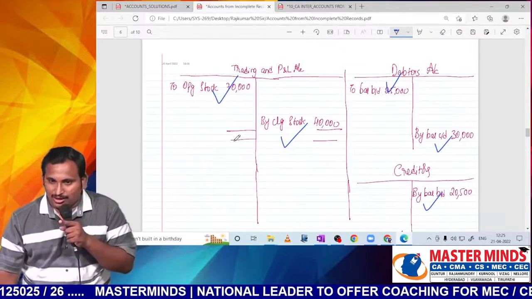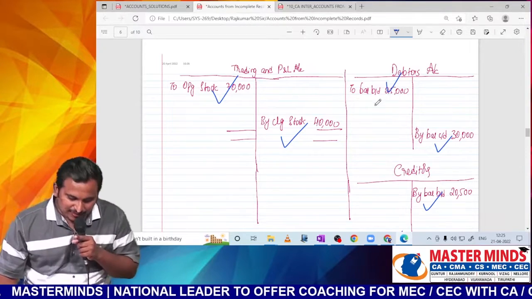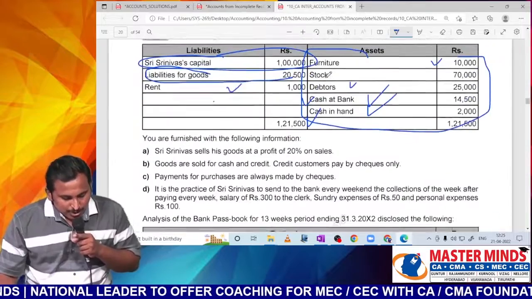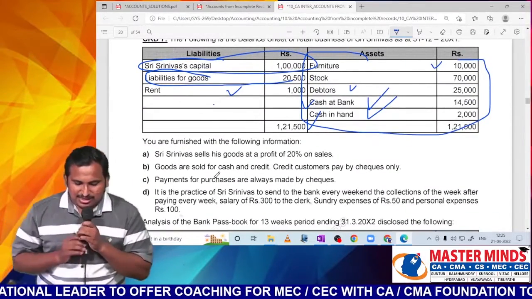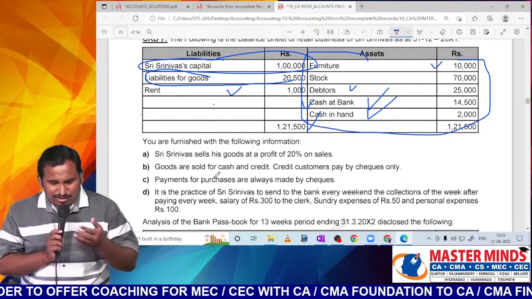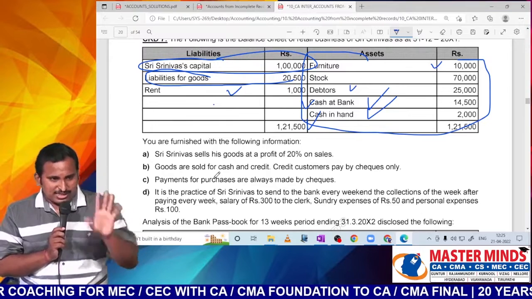With this second tantra also over, sir. Sir, shall we move to the third one? What is the third one? Recording other information. So we'll start recording other information, sir. First, Sri Srinivas sells his goods at a profit of 20% on sales. GP percentage. If we know current year sales, we can apply. At present, I don't know. Once I know sales, I will apply.